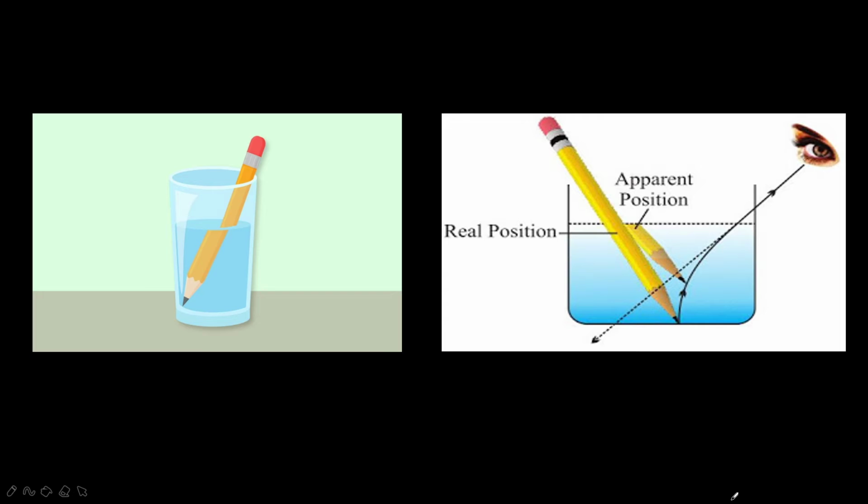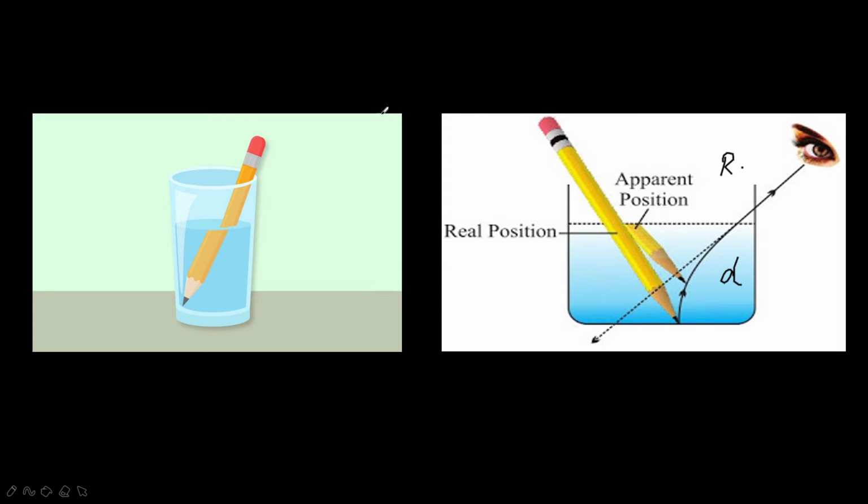Okay, so when a light ray is traveling from rarer medium to denser medium, it bends towards the normal. Okay, it bends towards the normal light ray. Next, when a light ray is traveling from denser medium to rarer medium, it bends away from the normal. Okay, if it is from the opposite direction.